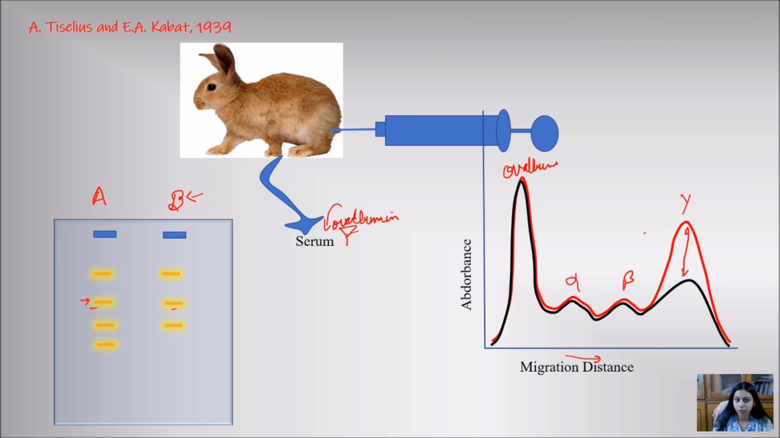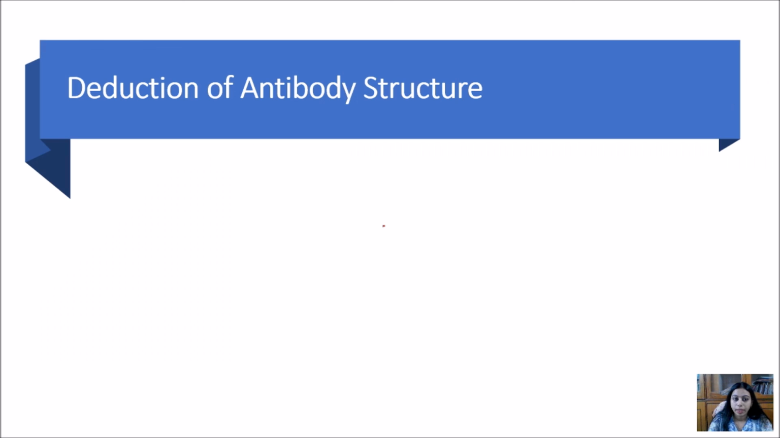So they concluded that gamma is a particle which recognizes this ovalbumin, and which nowadays we know is the antibodies. This is how the antibody was discovered. Now, after the discovery of antibodies, there is a requirement to understand their structure. So this was all about the discovery of antibodies. In the next class, I will discuss the deduction, or analysis, of the antibody structure.